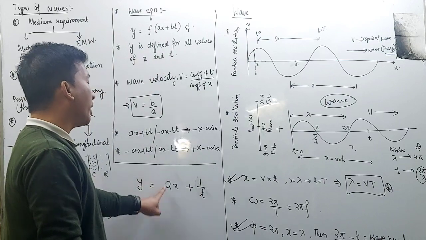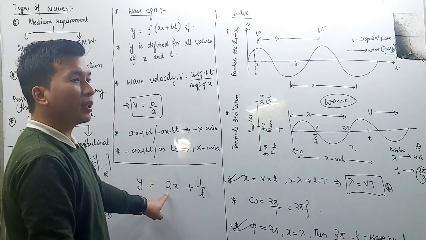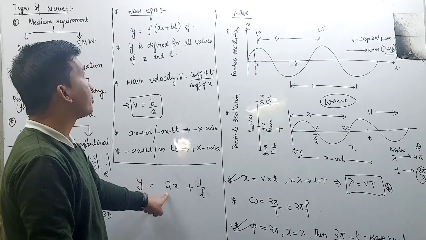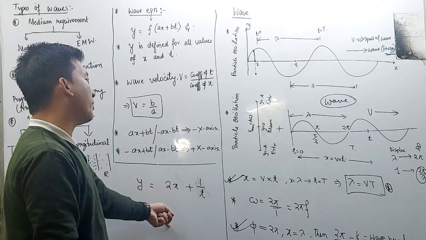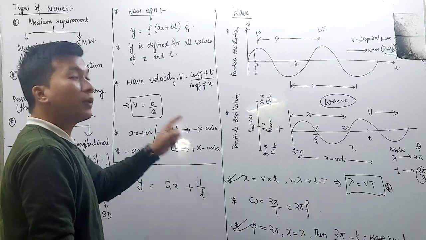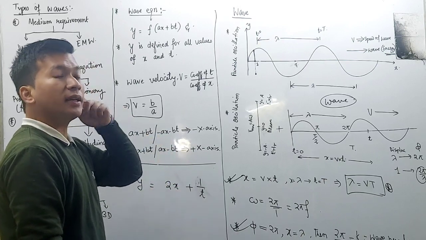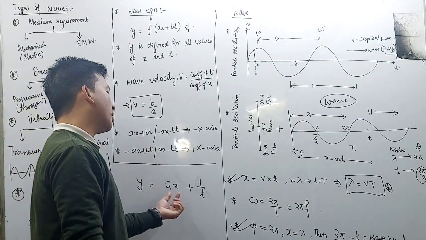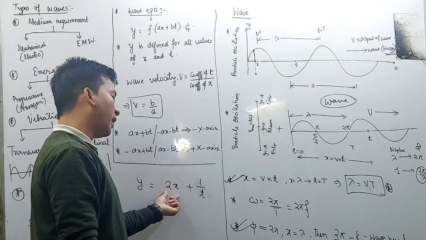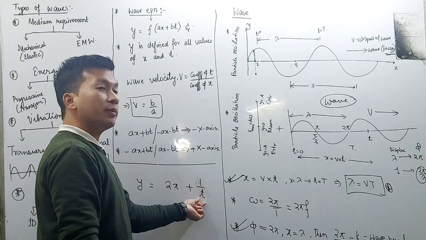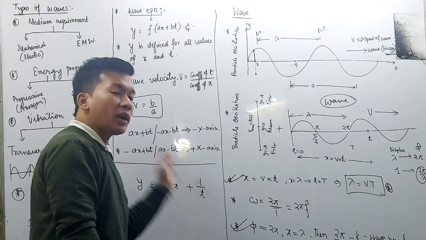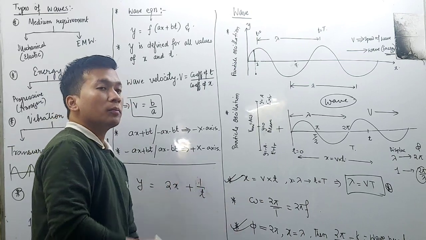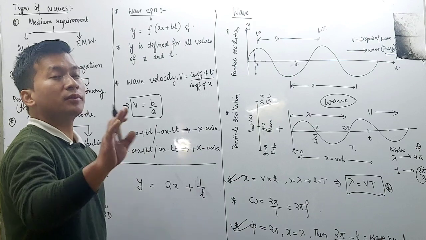But what about a? A will be equivalent to 2. And b will be equal to 1. That means it must contain at least two terms, one containing x and another term containing t, and whatever value of x and t you take, y must have some value.